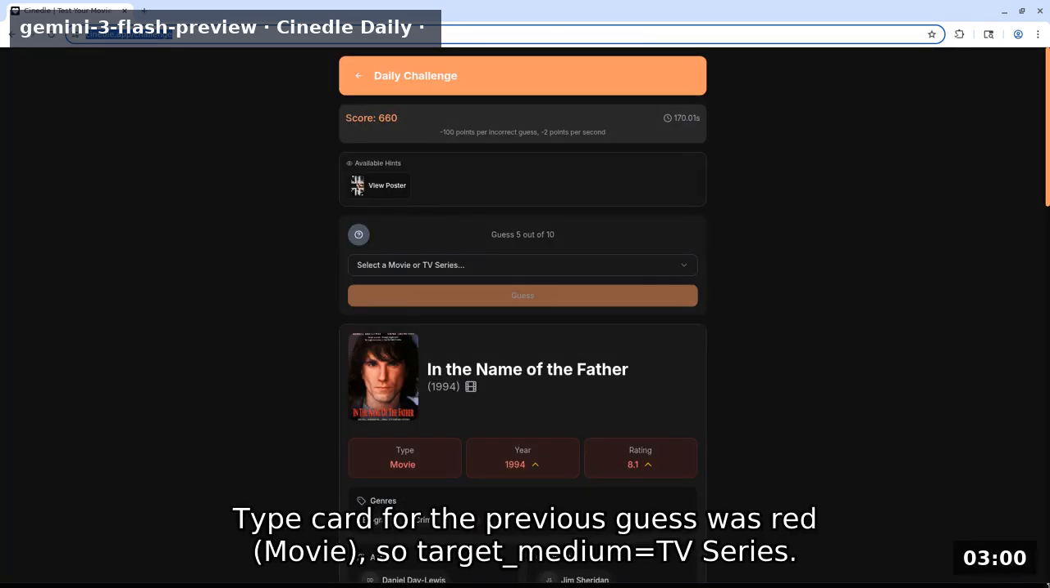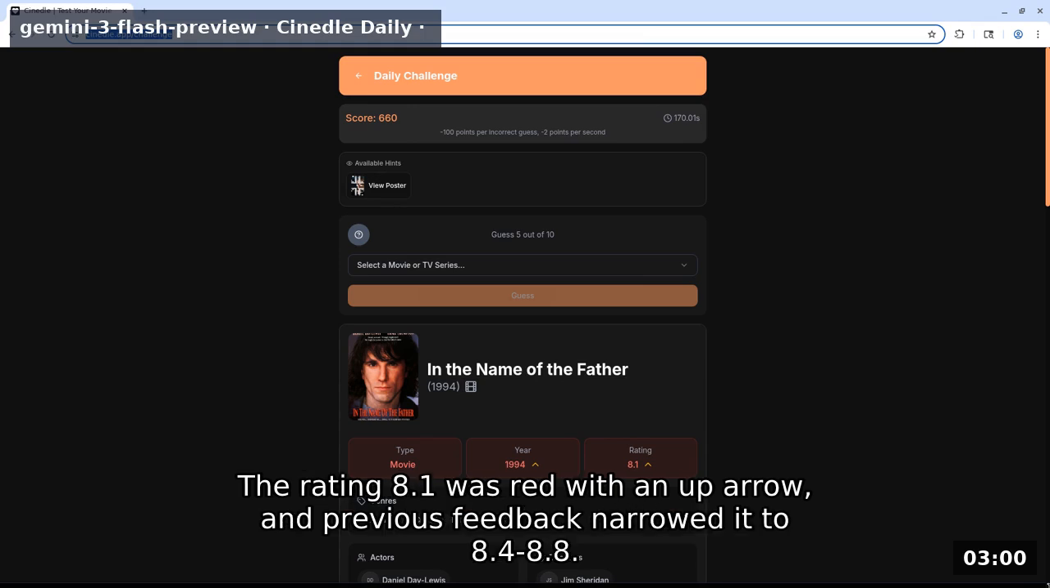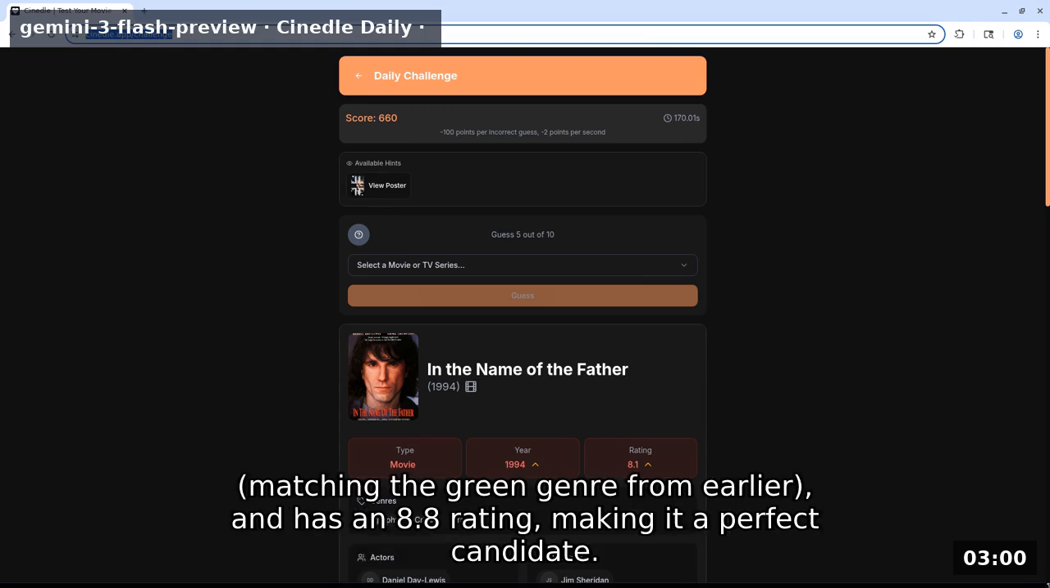Type card for the previous guess was red, movie, so target medium equals TV series. The year 1994 was red with an up arrow, and previous feedback established the year is 2005. The rating 8.1 was red with an up arrow, and previous feedback narrowed it to 8.4-8.8. It's Always Sunny in Philadelphia premiered in 2005, is a comedy matching the green genre from earlier, and has an 8.8 rating, making it a perfect candidate.